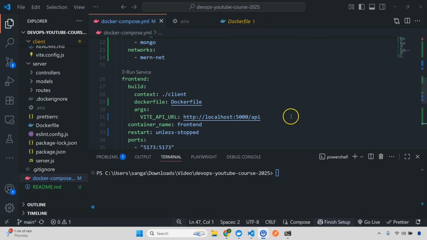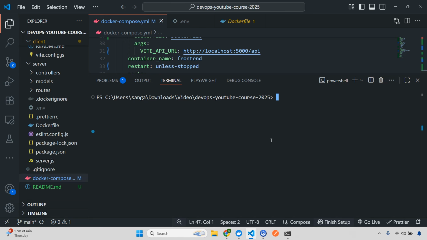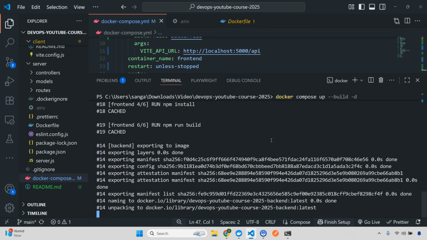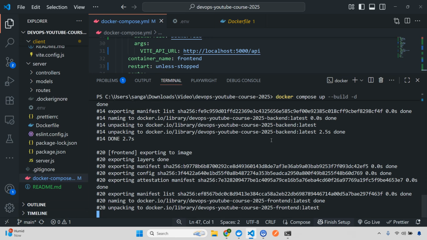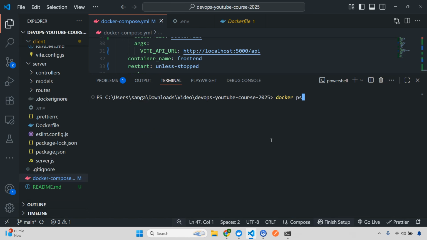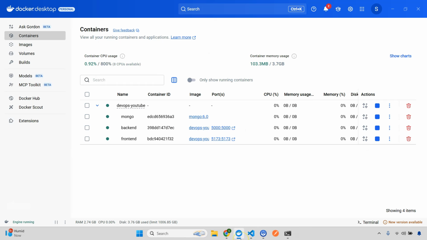So we already created the compose file, and now what I'll do, simply, first we need to build it. So I'll do docker compose up --build -d and enter. Awesome. So this is created. So now what I'll do, docker ps. I have already discussed all these commands in the first part. So you can see that we have front end, back end, Mongo, and if I go here, we have all three.